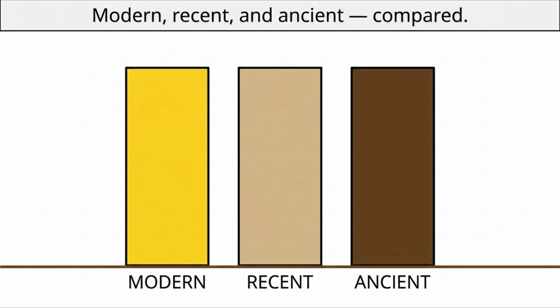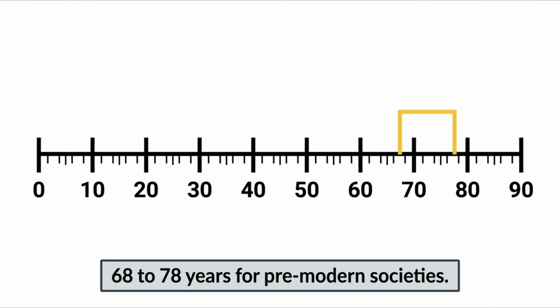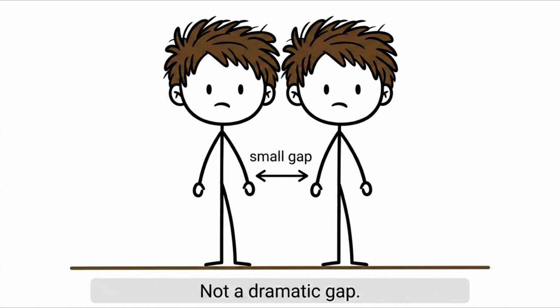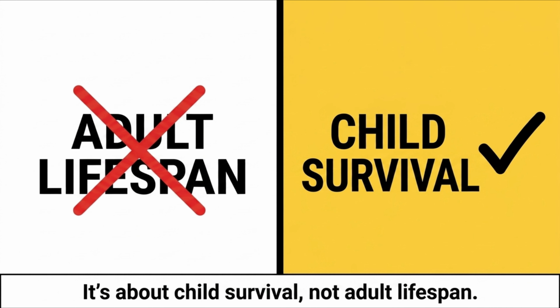They compared modal ages of death for modern Americans and for both recent and ancient hunter-gatherers, and the modal adult lifespan ranged from 68 to 78 years for pre-modern societies. That's not a dramatic gap from where we are today. The gap between ancient humans and modern humans isn't really about how long adults lived. It's almost entirely about how many children survived to become adults in the first place. Now, keep that in mind because there's still something bigger coming.